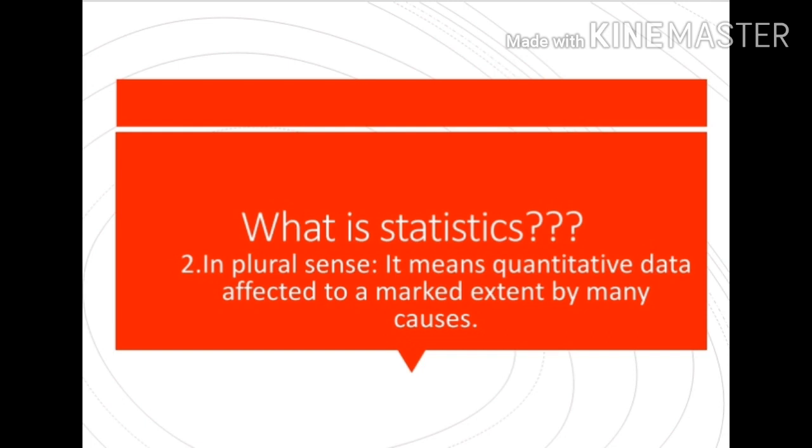Because there is a comparison between two, or because you are taking aggregate. When we talk about one single person, that is not a statistic. If I say a cow has 4 legs, this is not a statistic. You are talking about a single person, a single animal. That is not a statistic. But if I say the average height of males above 26 in India is 6 feet compared to 5